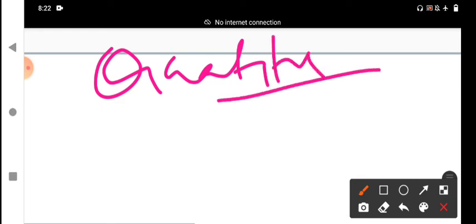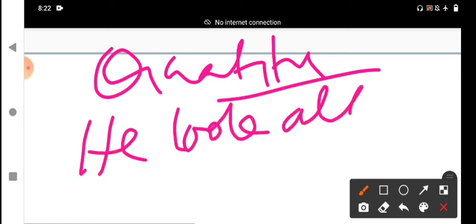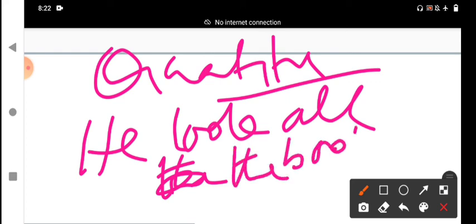For example, for a quantifier, I will give you one simple example, my dear students. He took all the books. All is a quantifier.